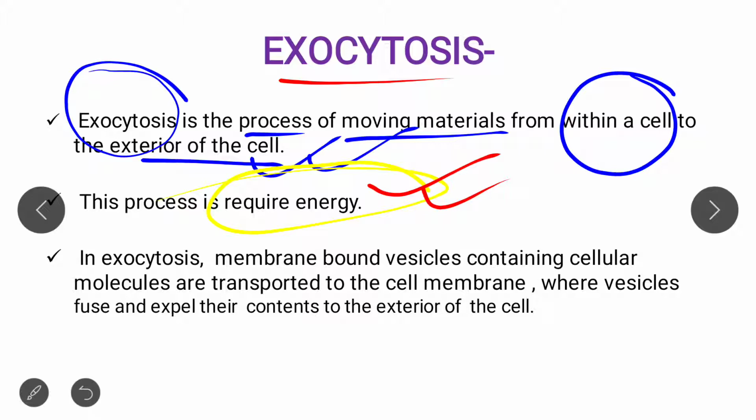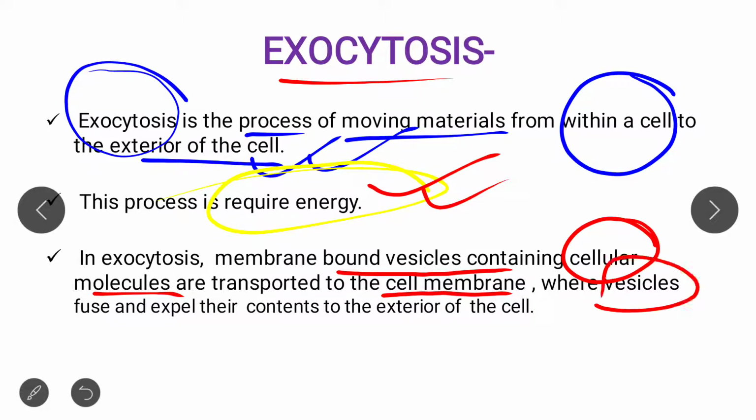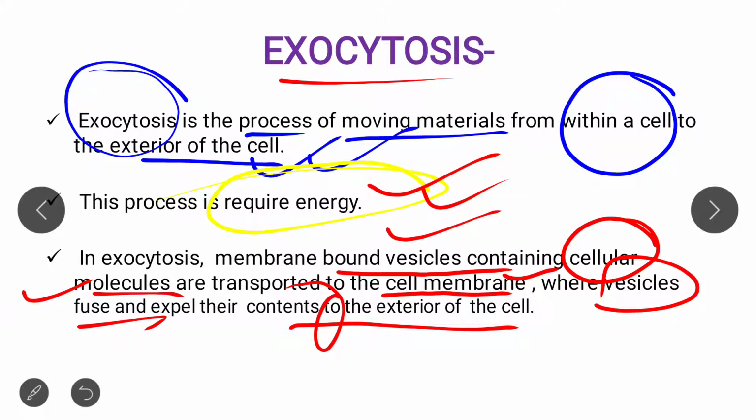In exocytosis, the membrane bound vesicles, which contain cellular molecules, are transported to the cell membrane, where these vesicles fuse and expel their content to the exterior of the cell. So this is the concept: membrane bound vesicles containing cellular molecules are transported to the cell membrane, where they fuse and release their content outside the cell.